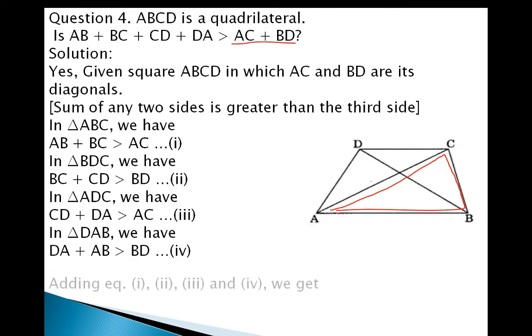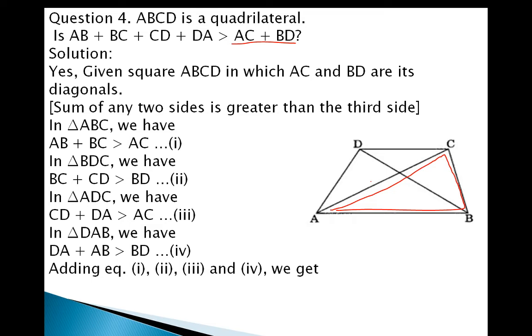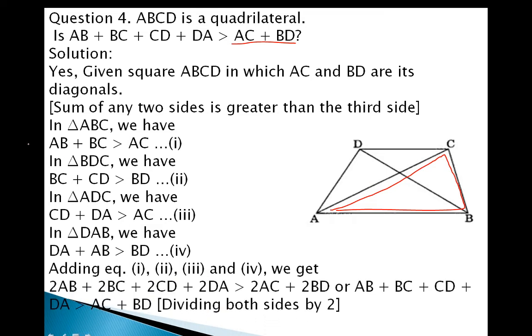So by adding equations 1, 2, 3 and 4, we get here AB plus BC, BC plus CD, CD plus DA, DA plus AB. Now you can see AB, AB. So we are writing here 2AB. This is BC and here BC. So 2BC.